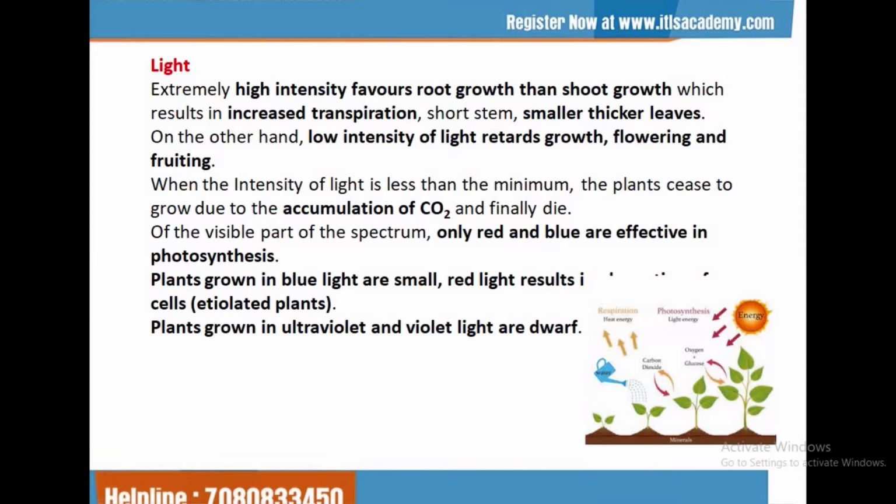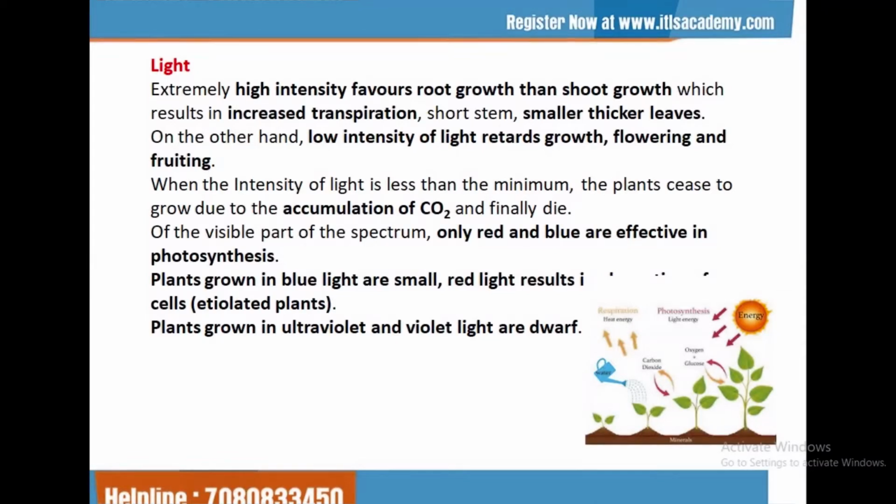The sunlight mainly involves visible light, in which red and blue light are effective in performing photosynthesis. In photosynthesis, plants absorb carbon dioxide from air and water from the soil to synthesize glucose and release oxygen.